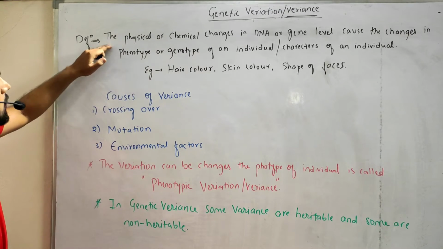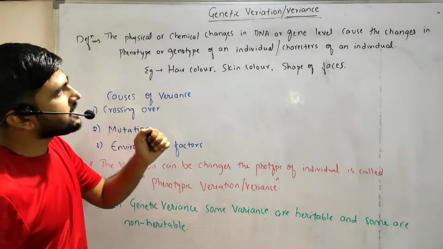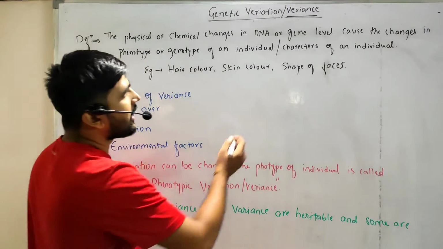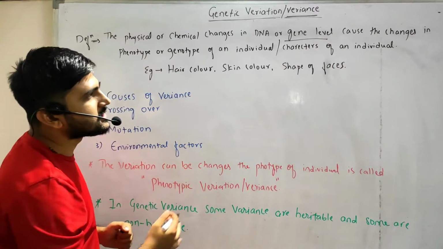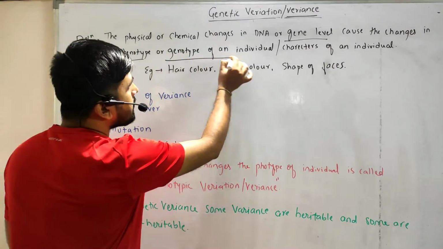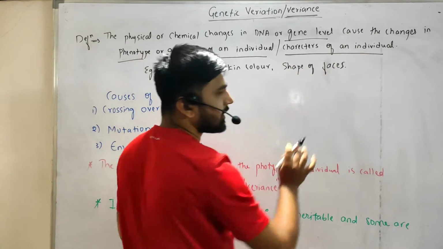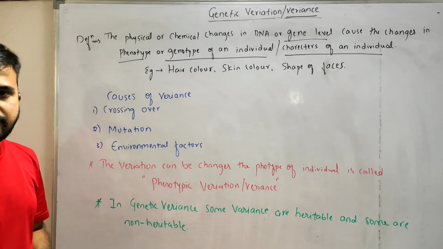The physical or chemical changes in DNA or at the gene level that cause changes in the phenotype or genotype, or the characters of an individual, are called genetic variation.